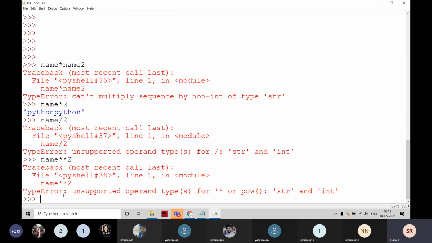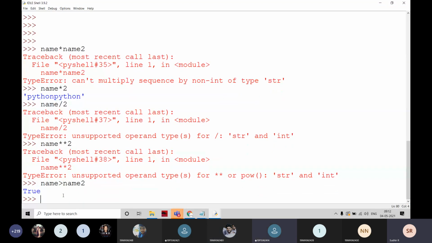For example, name is greater than name 2. Will it be False? No, sir. It is going to be true here. How it is working, I will explain to you.